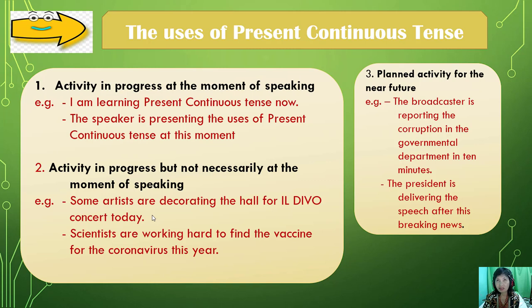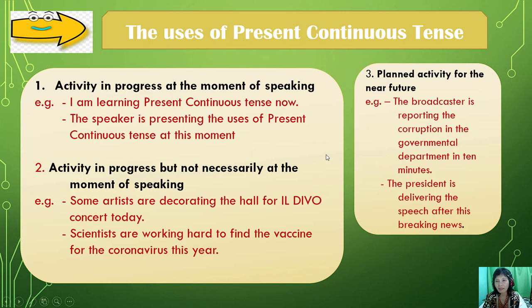We are in August at this moment, it can be in August, in September, so this moment, or when we are speaking, is still within this year, within this time.